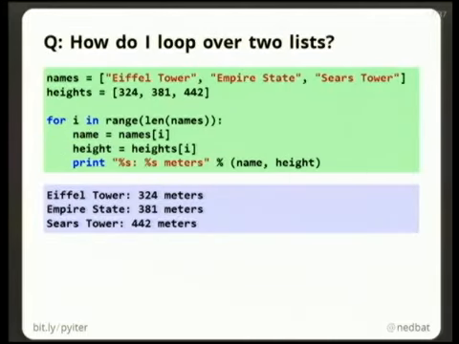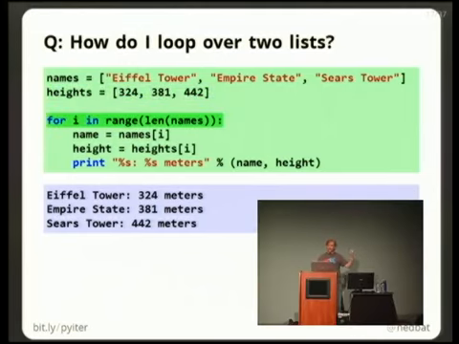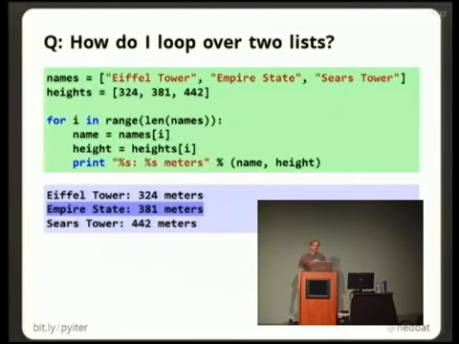Okay, so the integer lovers, they'll grant us this, but okay, now I've got two lists, right? I've got a list of the names of my landmarks and their heights in meters, and I want to print out the correspondence between them, right? So now I have to go back to my integers, right? So you use for i in range of len of names, and then you can get the name out of the names list and the height out of the heights list, and you can do what you want. We still don't have to do this.